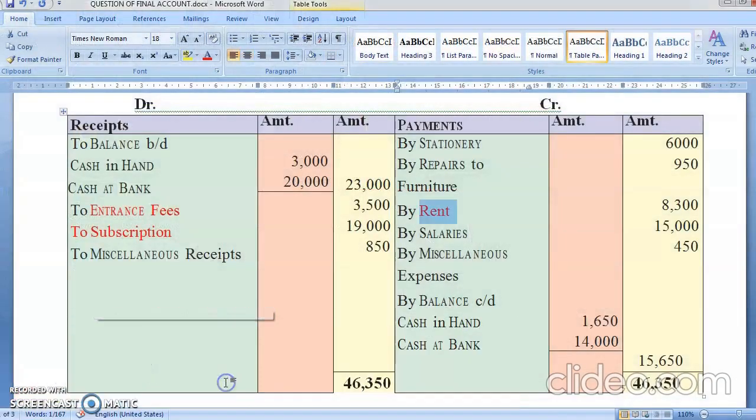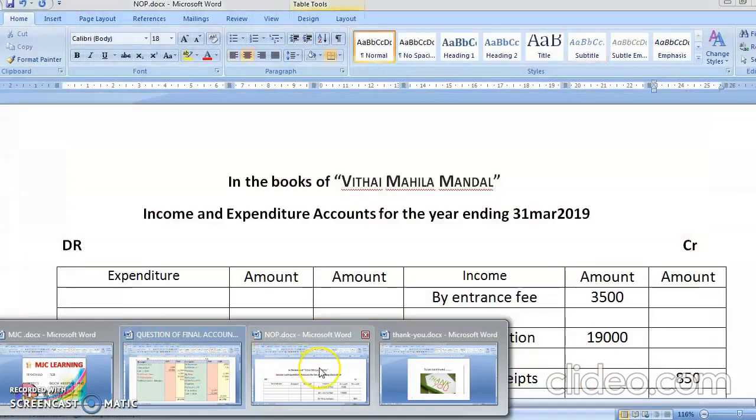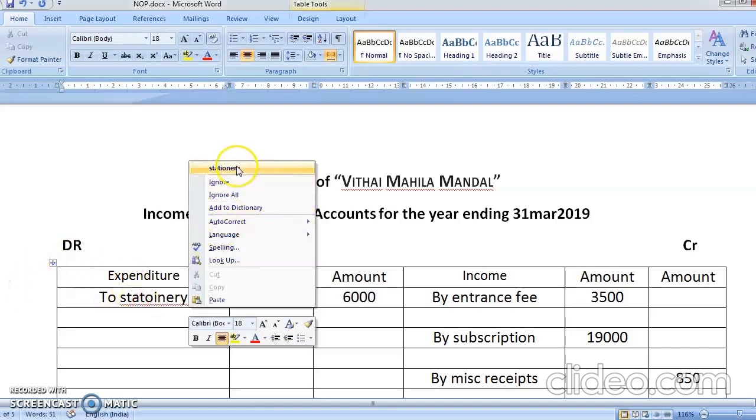Now we'll come to the debit side. You have stationery 6,000, repair to furniture 950, by rent 8,300, salary 15,000 and miscellaneous expenditure 450. So all of these items will come on your debit side. How much is your stationery? 6,000. Okay, students. So stationery is 6,000.